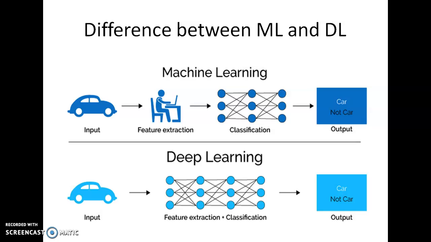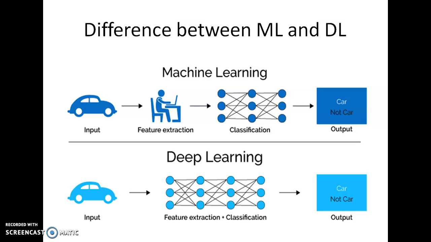In this diagram, we are given some input as an image, and that image provides some object. The machine learning algorithm has to identify whether that object is a car or not a car. To identify that, first we have to extract the features.